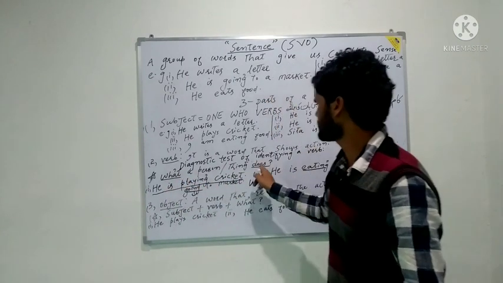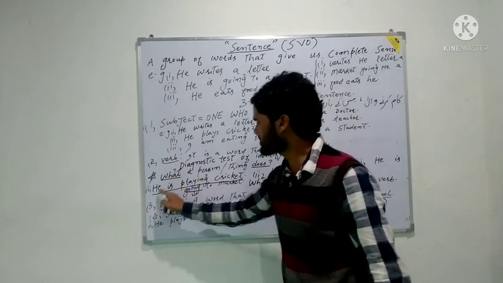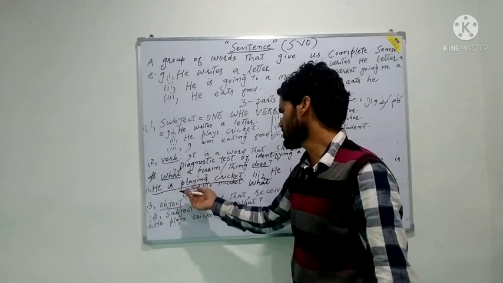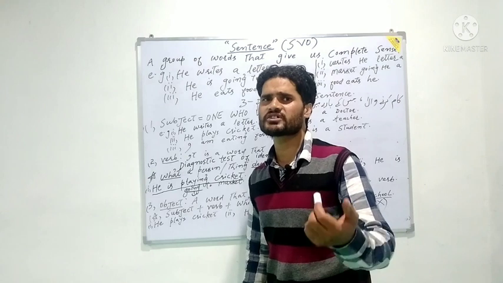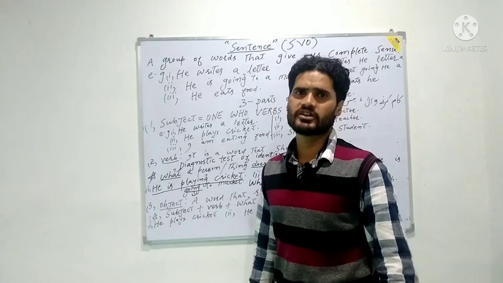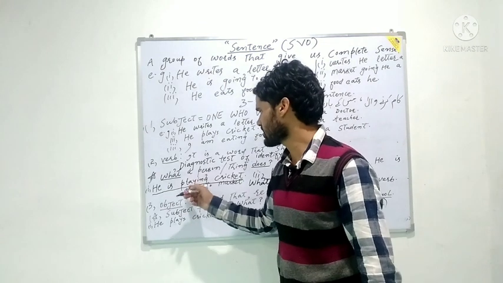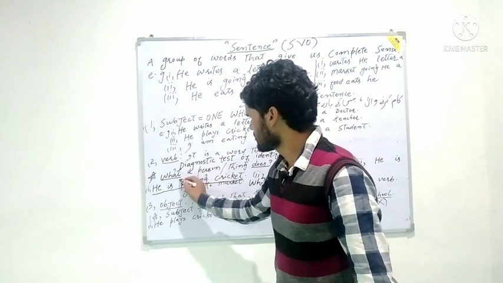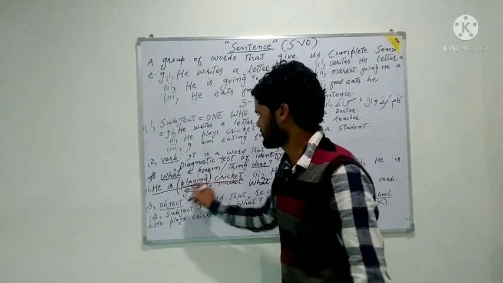What he. After that you have to put the word does. What he does according to this sentence? Give me the answer in one word. Playing. He is playing. The answer to this question will indicate that playing is the verb.